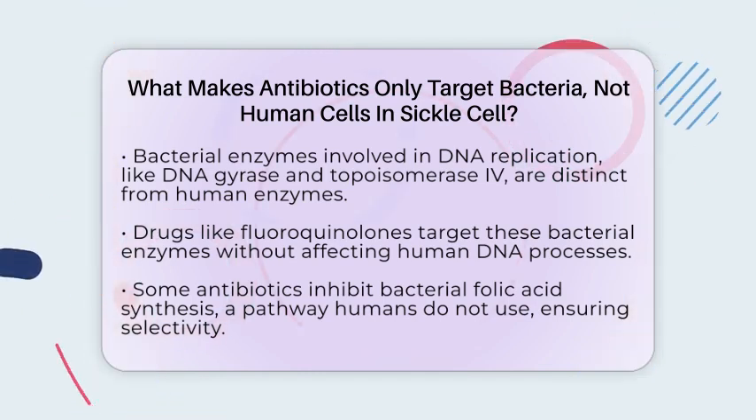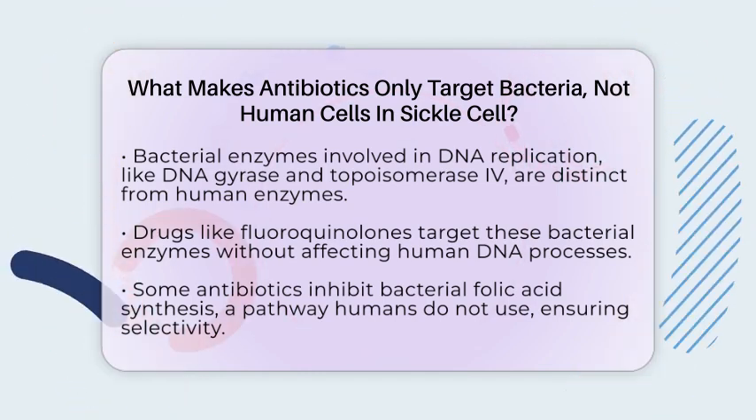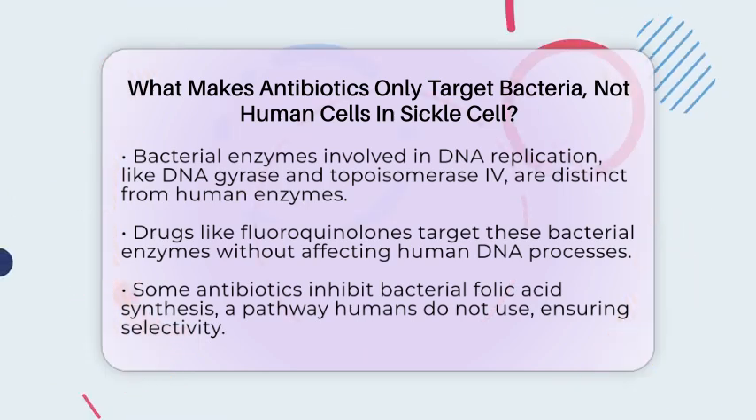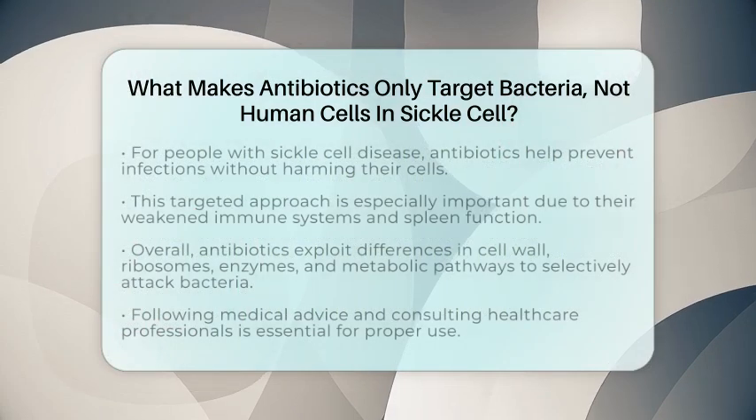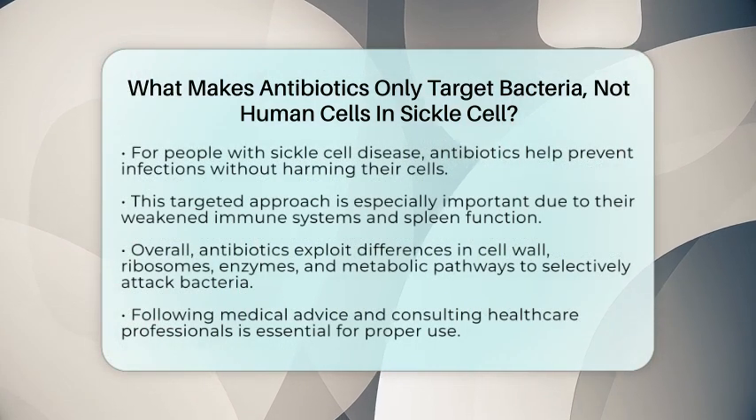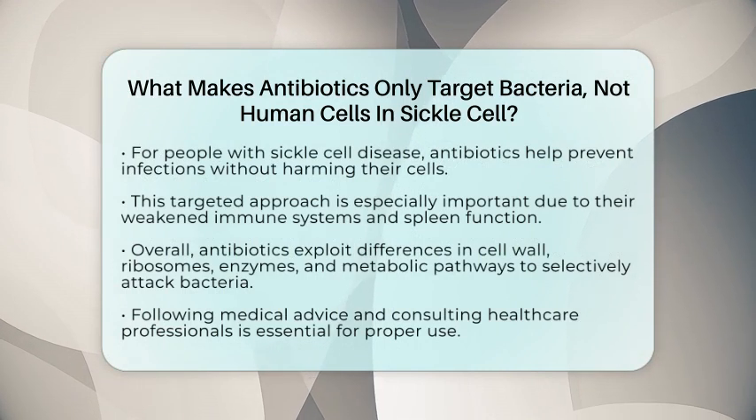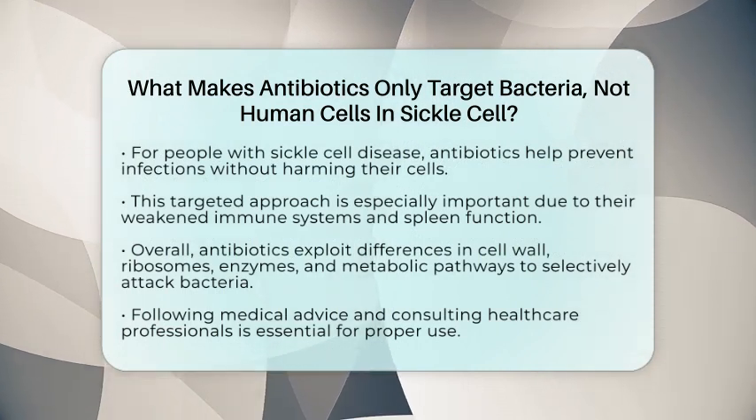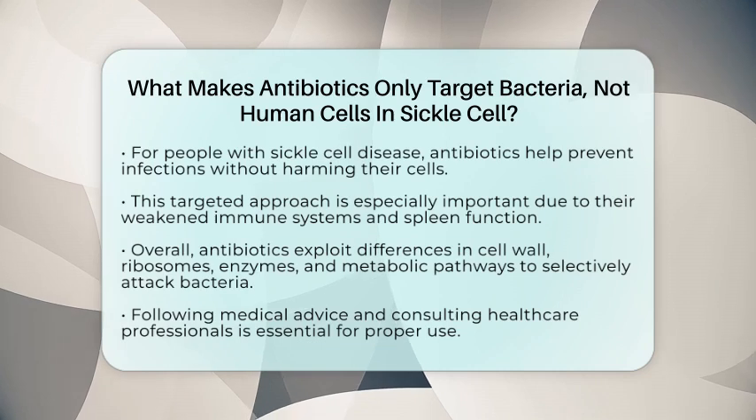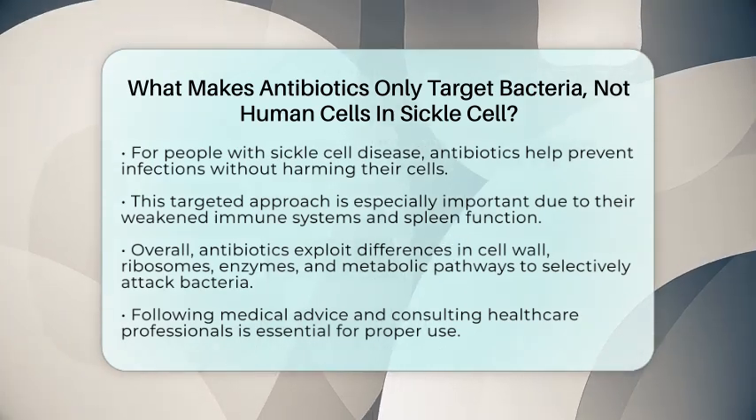In the context of sickle cell disease, this selectivity is especially important. Patients with sickle cell often have weakened immune systems and impaired spleen function, making them more vulnerable to infections. Antibiotics can help prevent or treat these infections effectively without damaging their own cells. This targeted action supports safe and effective infection control, which is vital for managing health in sickle cell disease.